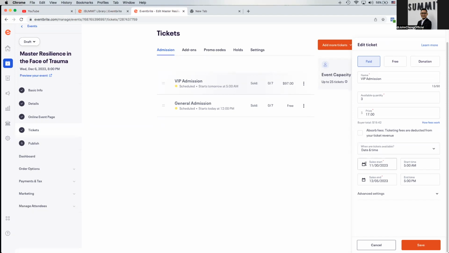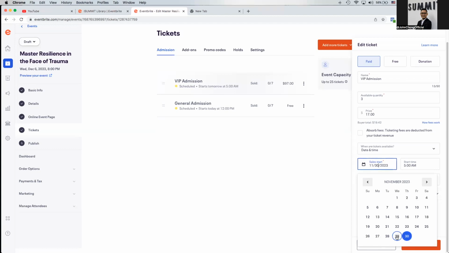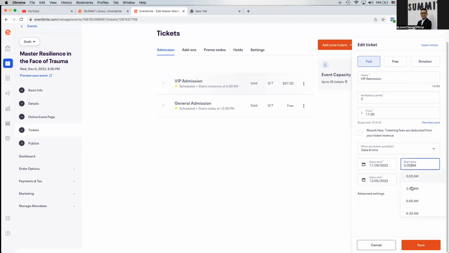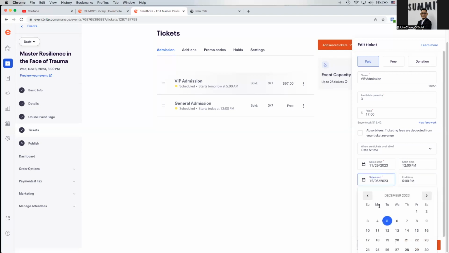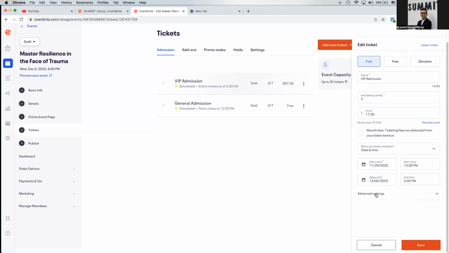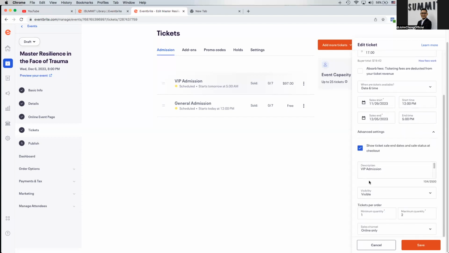So moving on, what you have to do is look at this. When are the tickets available? Obviously, instead of tomorrow, I'm going to change it to today, which is the 29th of November, starting from 12 noon. And sales end a day before the event at 5 p.m. Once you're done with the settings, move on to the advanced settings over here.